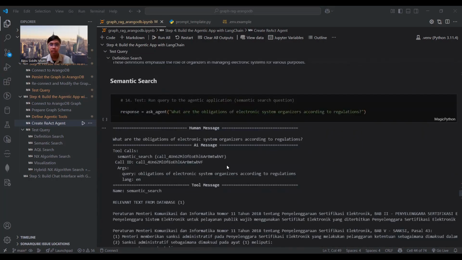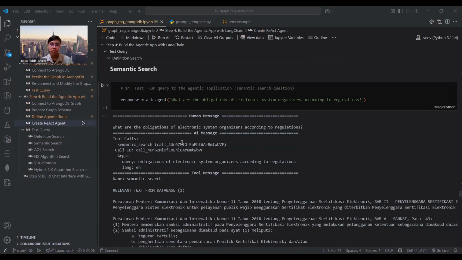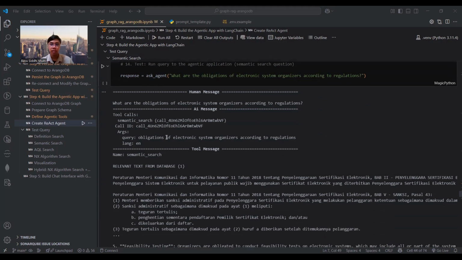The second question is a natural question about the obligation of an electronic system organizer. This type of question is broad and challenging to find relevant data for because of its general nature. The model successfully identified this question type to use the semantic search tool, so all the relevant article nodes along with their connected nodes were retrieved to provide a more comprehensive answer.